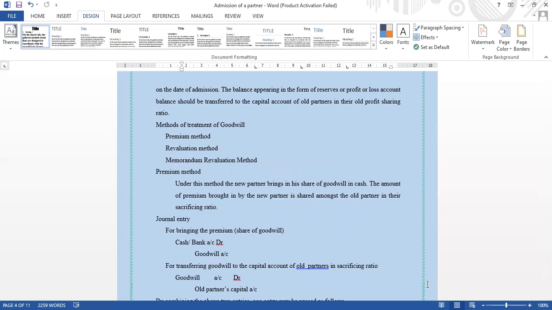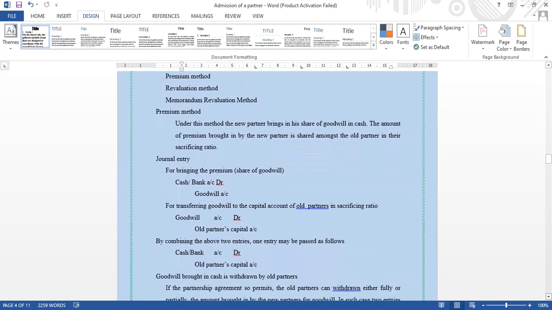First, we can see the premium method. Under this method, the new partner brings in his share of goodwill in cash. The amount of premium brought in by the new partner is shared amongst the old partners in their sacrificing ratio.